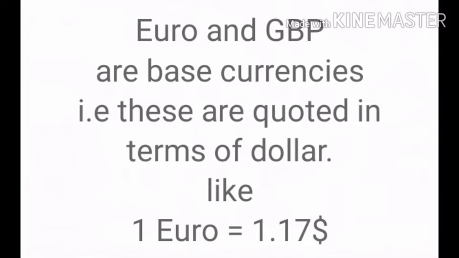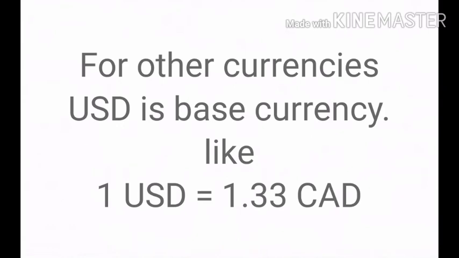So we are writing euro and pound in terms of dollar, while for other currencies we are writing US dollar in terms of other currencies, like 1 USD equal to 0.92 Swiss franc, or equal to 8.93 Swedish krona, or equal to 105.27 Japanese yen, or equal to 1.33 Canadian dollar. So for other countries US dollar is the base currency, while euro and GB pound are the base currencies for the United States. So the sign is negative and positive.